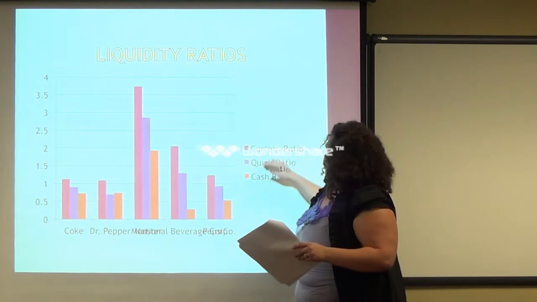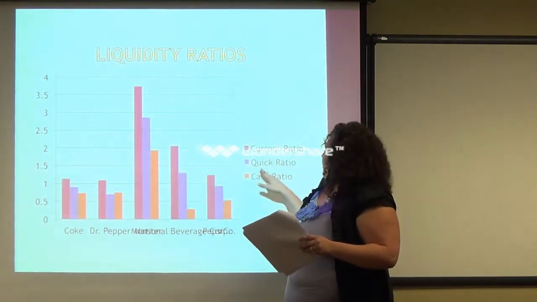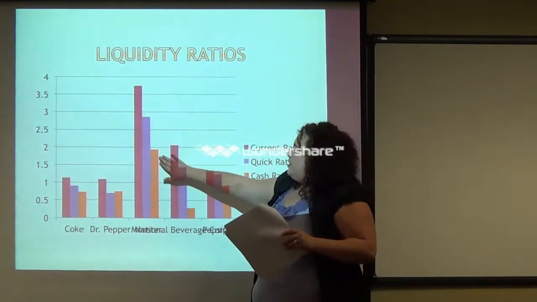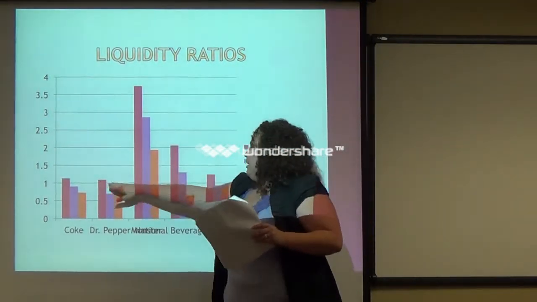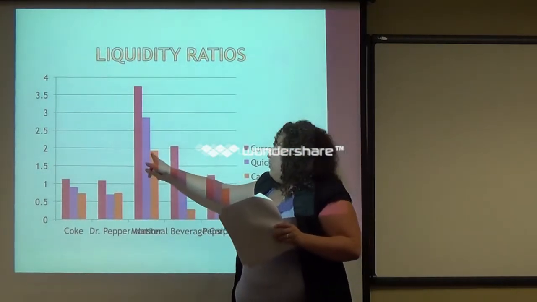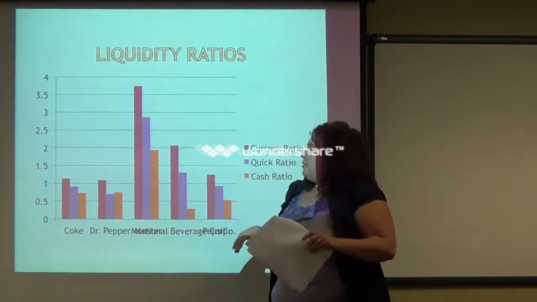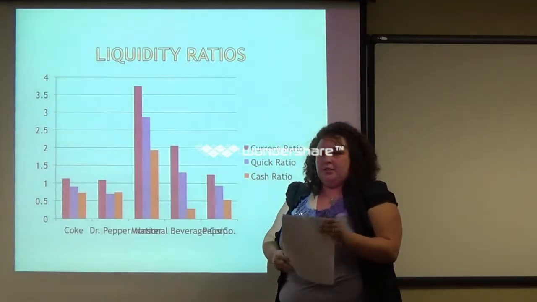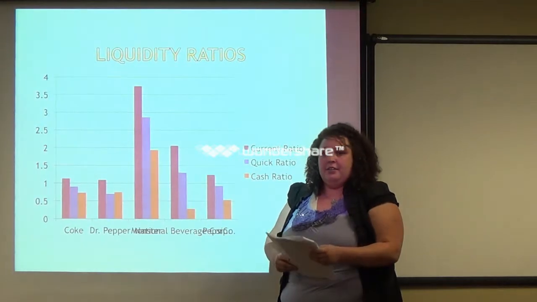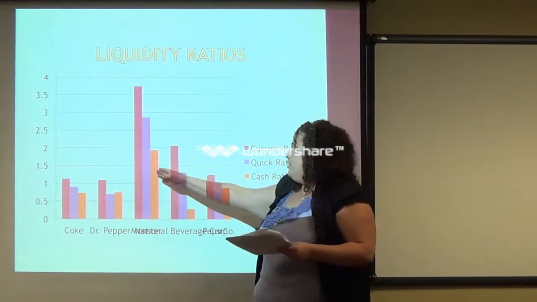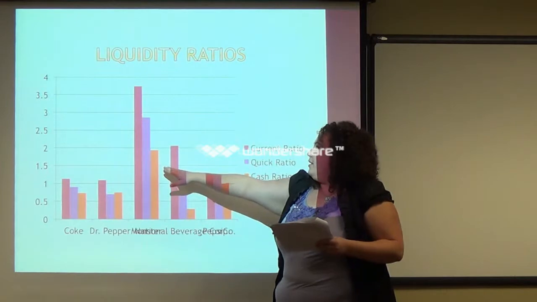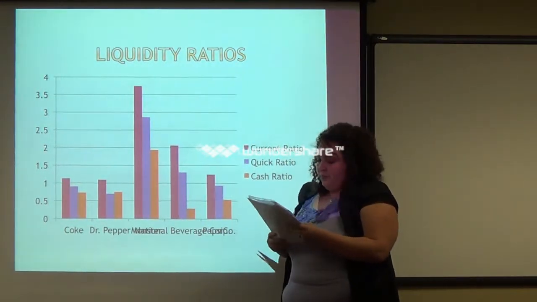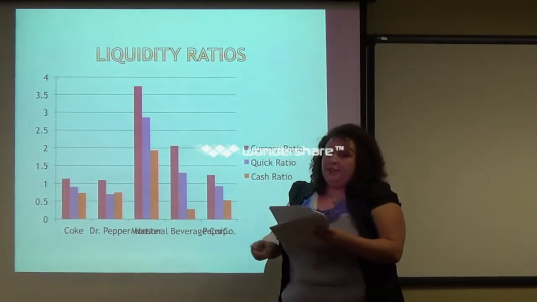So what you see here is you have your current ratio in the pink, your quick ratio in the purple, and your cash ratio in the orange. If your cash ratio is above 1, Monster is the only one that has a cash ratio above 1. That means with the cash that Monster has right now, if they needed to, they could pay off all their short-term obligations and still have money left over. So to have all 3 of these ratios above 1, that's really good. But they also don't have any short-term debt.